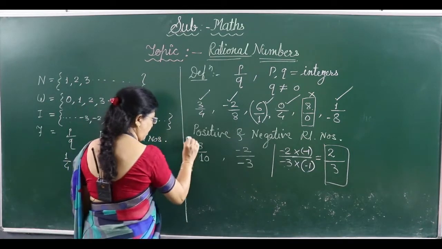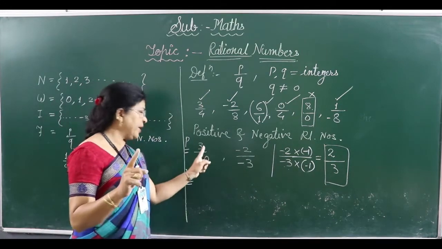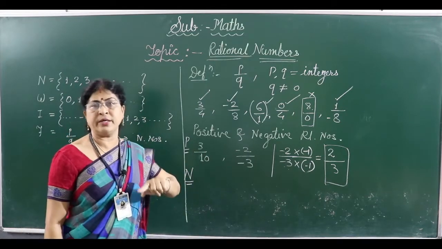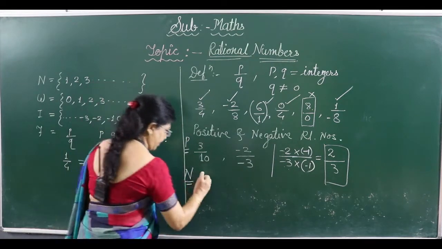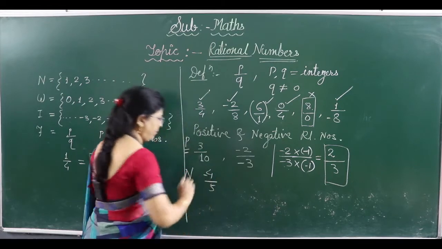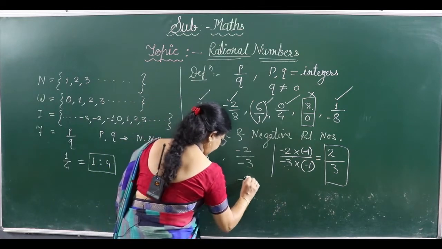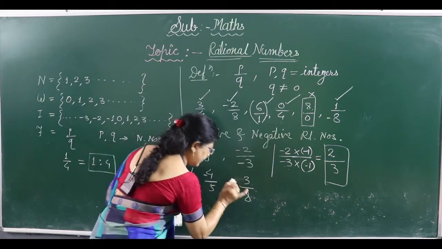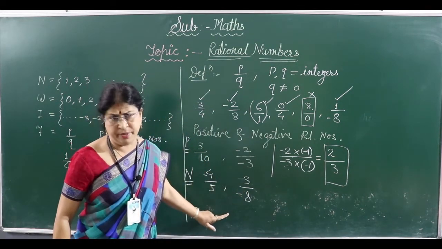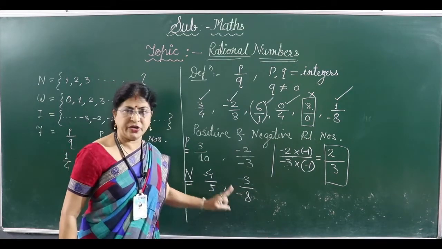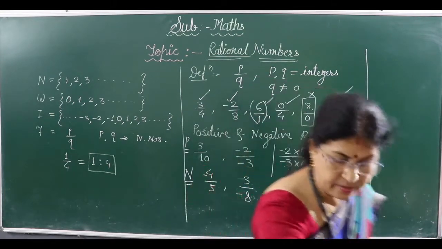Now we will talk about negative rational numbers. If any one of the numerator or denominator is negative, then only it is a negative rational number. Got it? See, for example, minus 4 upon 5. See, only one is negative, so this is a negative rational number. Or minus 3 upon 8. Or you can write 3 upon minus 8. This negative sign can be in the numerator or it may be in the denominator. So these are the negative rational numbers. Is it clear to all, one and all? Okay, so we will go to the next term.